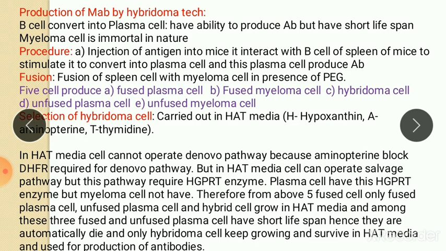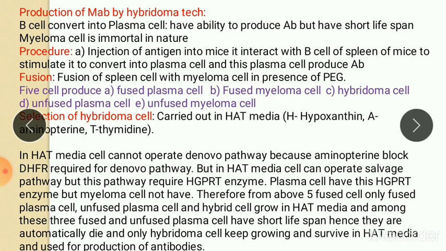Since the antigen is given intravenously directly into the blood, the antigen is trapped in the spleen of the mice. Inside the spleen, the antigen interacts with B cells and activates them to convert into plasma cells, and then these plasma cells produce a large number of monoclonal antibodies against the injected antigen.